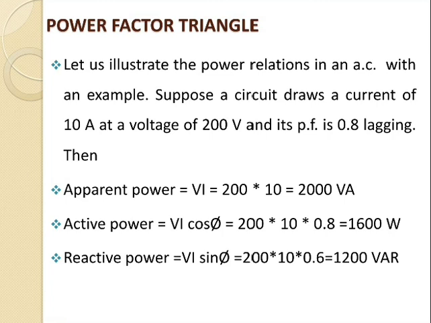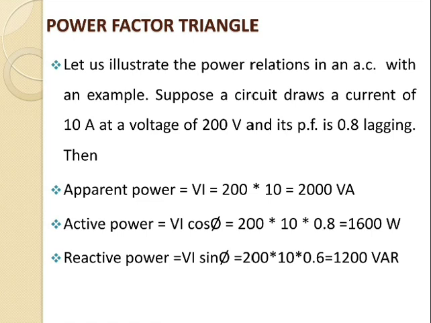Now go for the second one, that is the active power. Active power has the equation VI cos phi, so V is 200, I is equal to 10 and cos phi is equal to 0.8 lagging, which is given in the problem. So we will get the answer, that is 1600 watt.